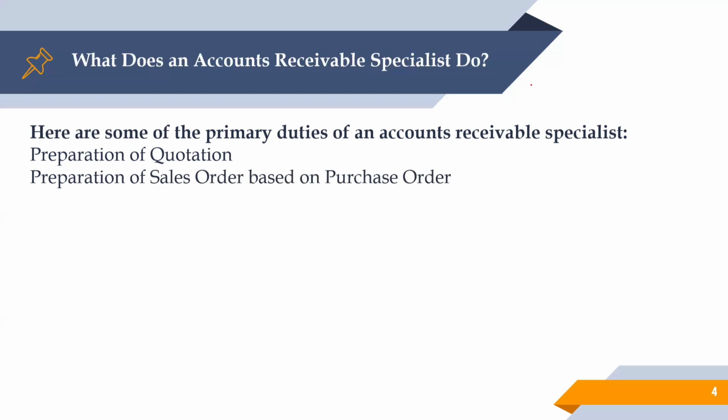Next, preparation of sales order based on purchase order. Once we receive the purchase order, we have to create the sales order in the system based on it, after validating whether the PO is aligned with our quotations or with the final accepted pricing for that product. If it's aligned, then we prepare the sales order.